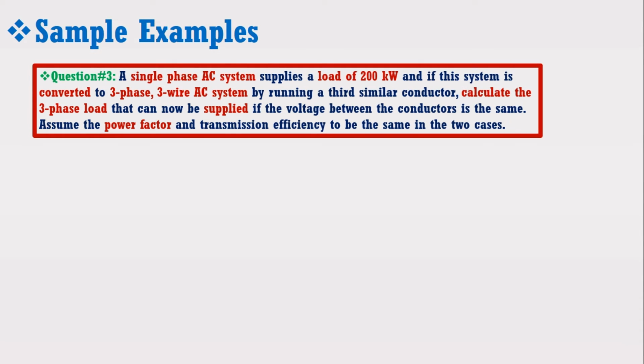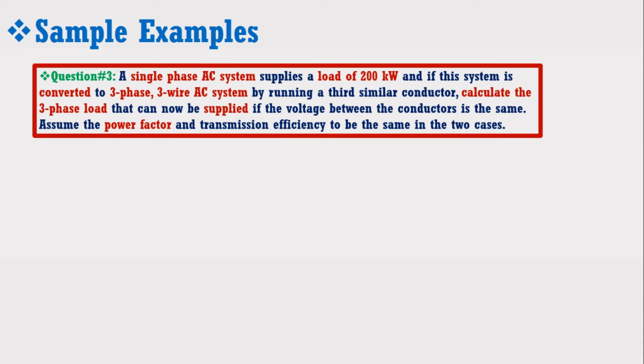Let's further apply these smart tips to solve another example as given below. Just look at the highlighted words which says that when single-phase AC system is supplying a load of 200 kW and is to be replaced with three-phase AC system, how much additional load will be supplied in that case?